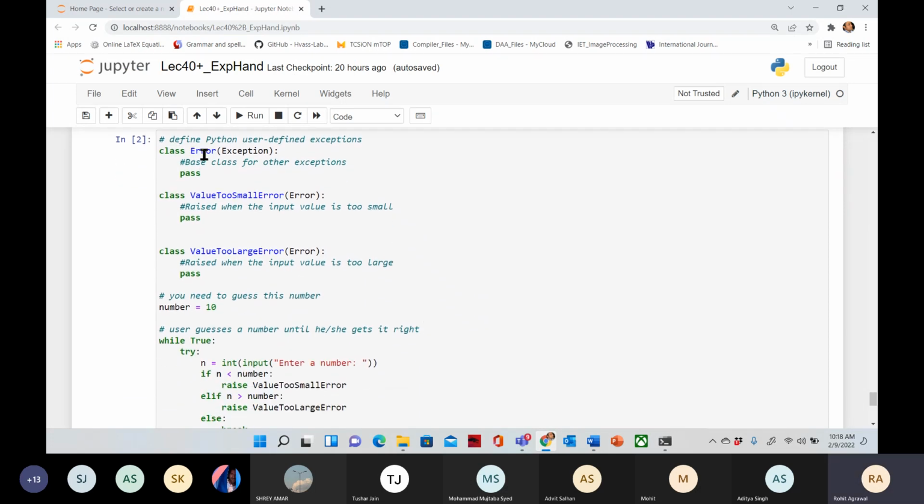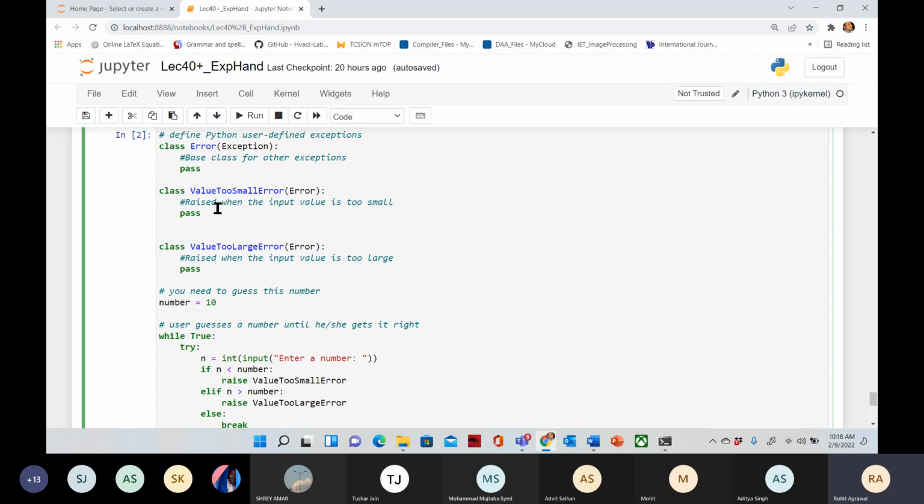So class, this is my custom exception. Okay, class Error, and this is the Exception that we are inheriting. So class Error(Exception) and whatever you want to do. I have written nothing, I have just written the pass statement. Okay, pass. One more I have created: ValueTooSmallError.